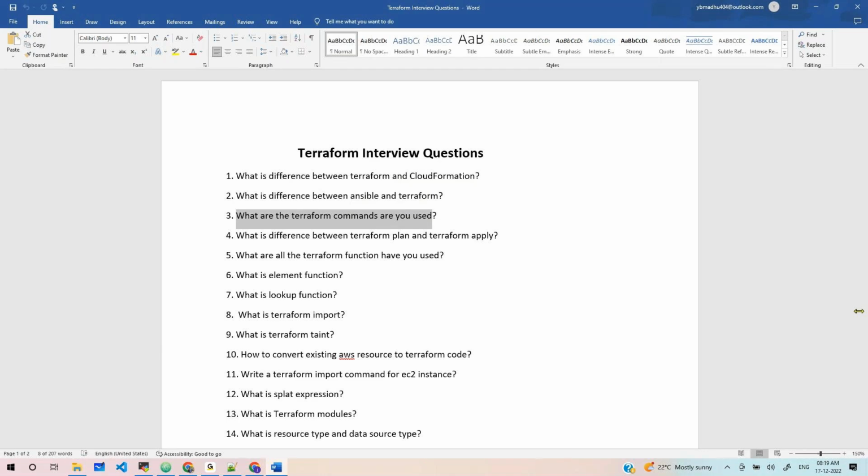We use Terraform init, Terraform plan, Terraform apply, Terraform destroy. Next, we have done a lot of things: Terraform taint, Terraform refresh, Terraform show, Terraform console.